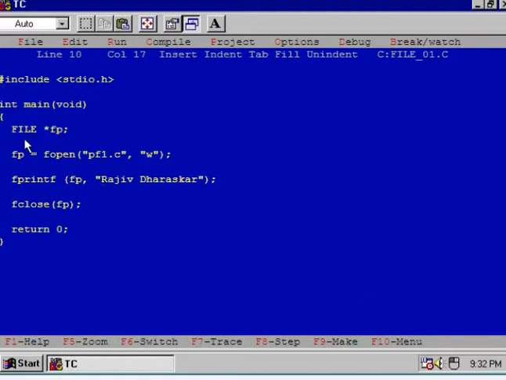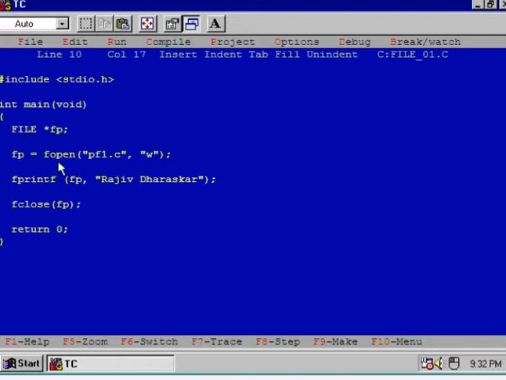So FILE is a structure defined in stdio.h. Remember that this is a very important structure, which is defined in the standard header file stdio.h. Clear this point? So after execution of this first statement, FP will point to the user defined data type, namely FILE. Clear this point?